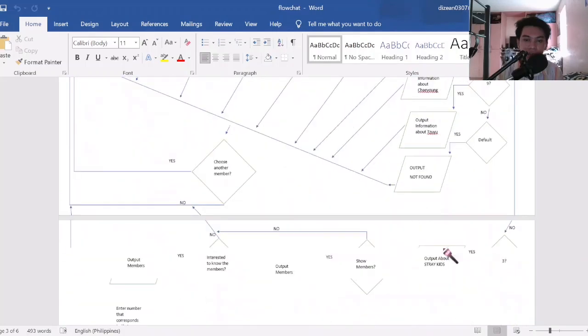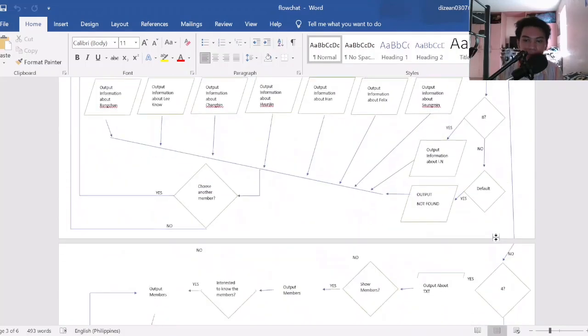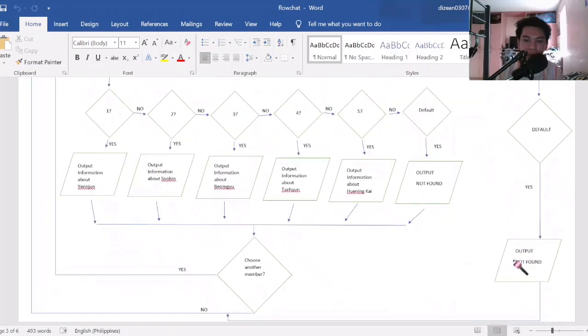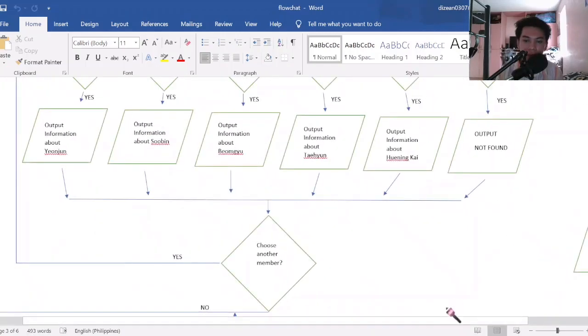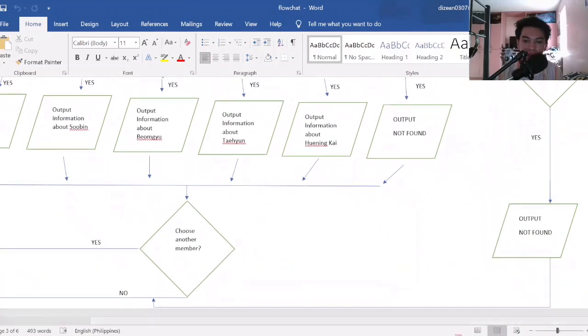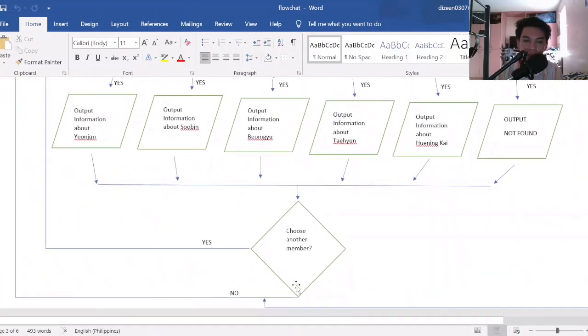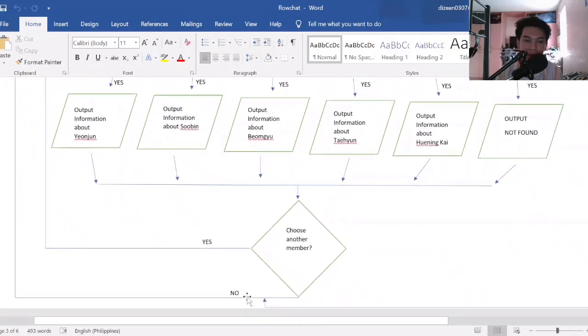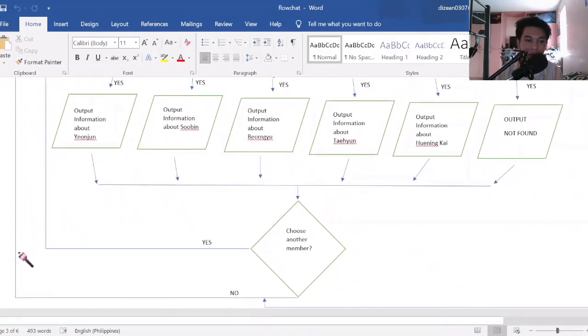Then in the default of these cases, it will just output not found. Then it will ask the user again to go back to this connector.